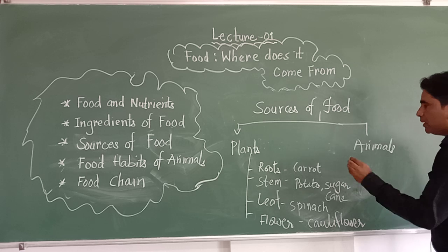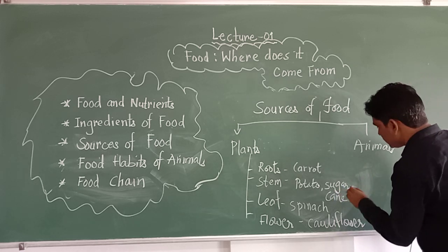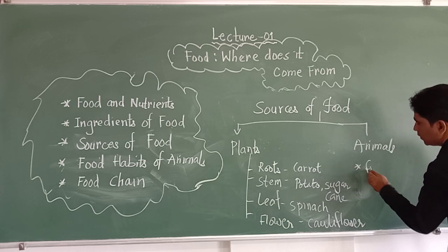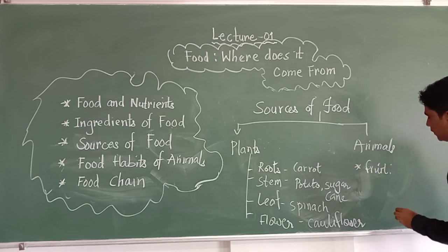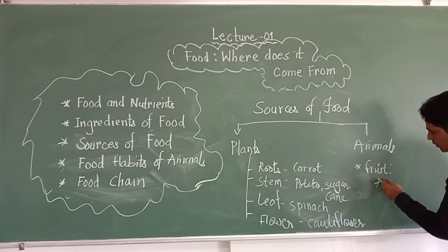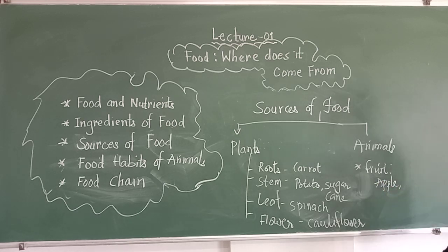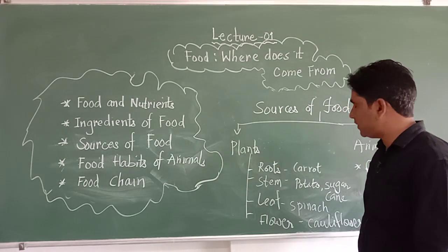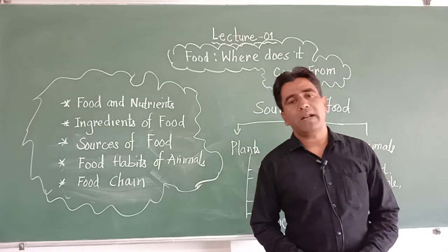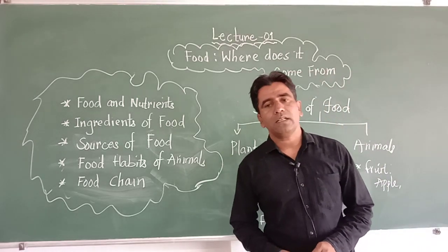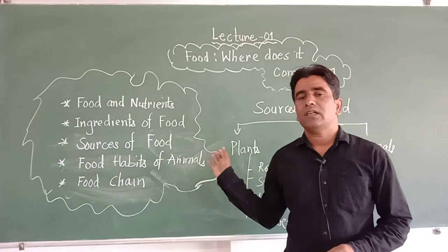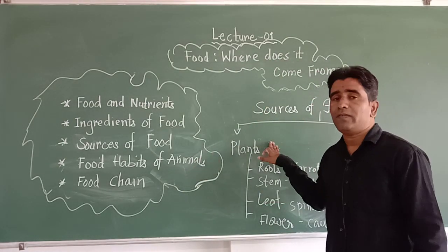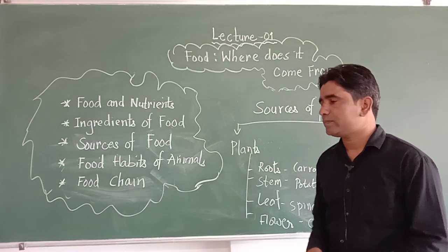Then in some plants we eat fruit as food, that is apple, banana, etc. are the sources of food from the plants. Apart from that, we also get the seeds of plants like wheat, millet, etc. They are the examples of seeds which we consume as food. And this is the first source of food, that is plant.